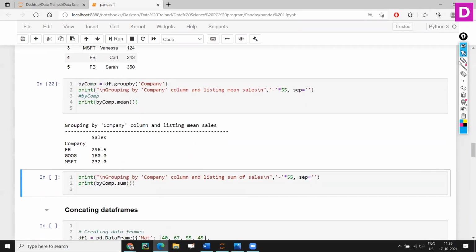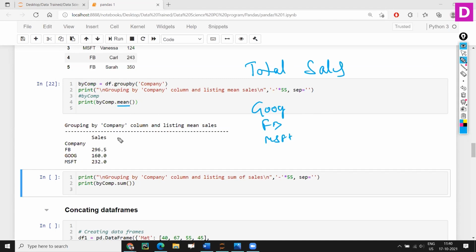Now say that I don't want the mean, I want to see the total sales for Google, FB, or Microsoft. Instead of mean, I'm just going to say sum.